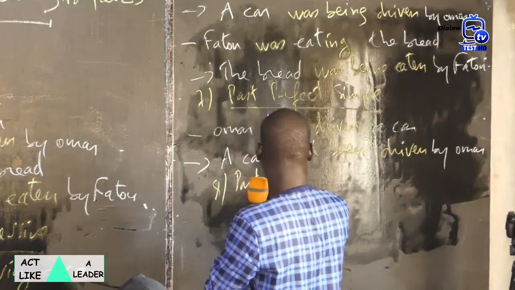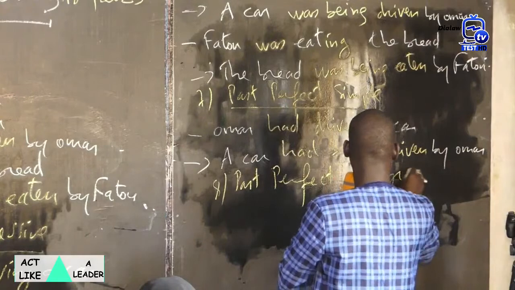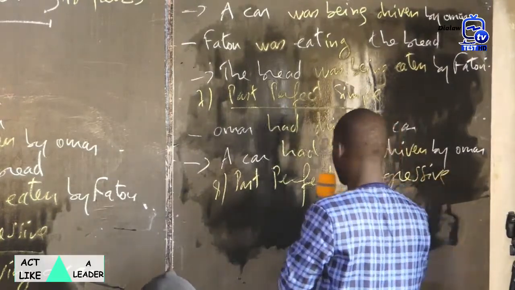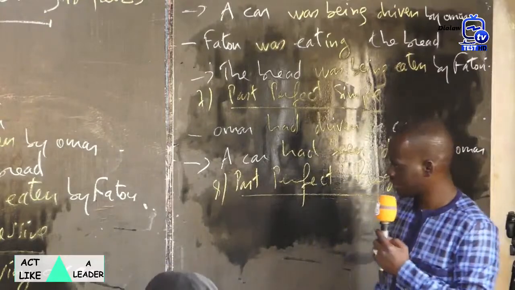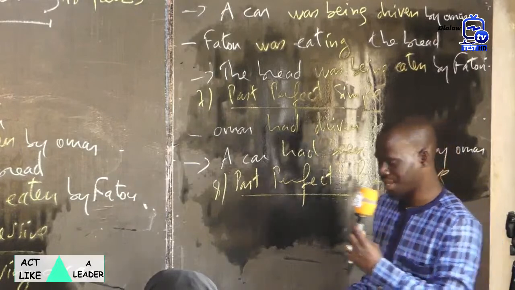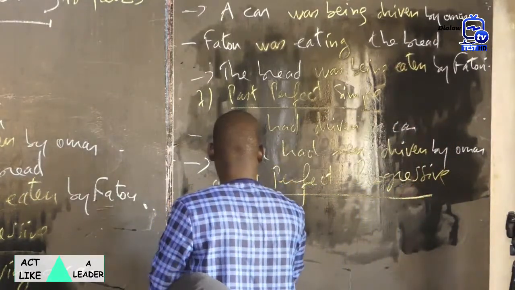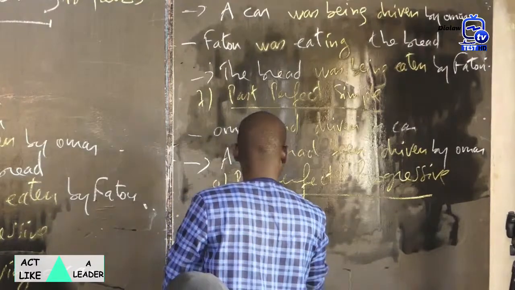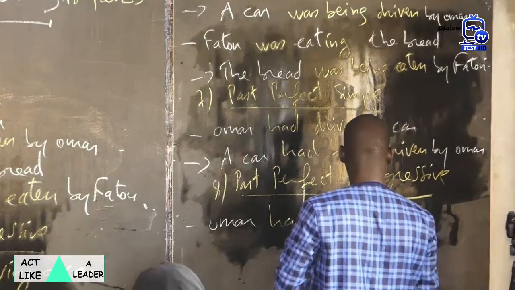Number 8, past perfect progressive. Past perfect progressive. Yes? Omar had been driving a car. Omar had been driving a car.